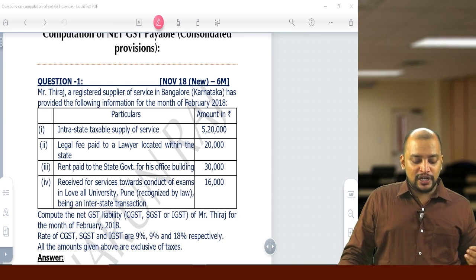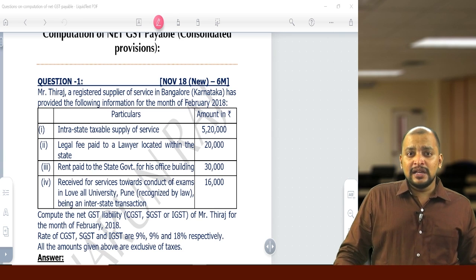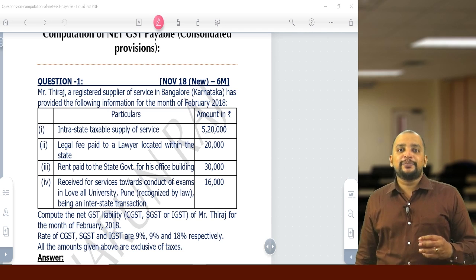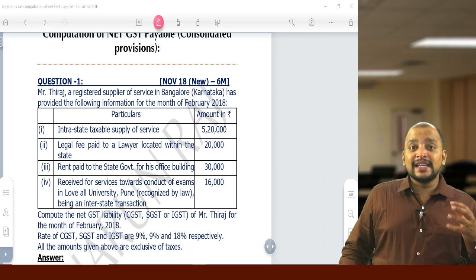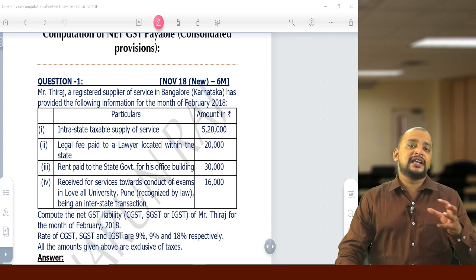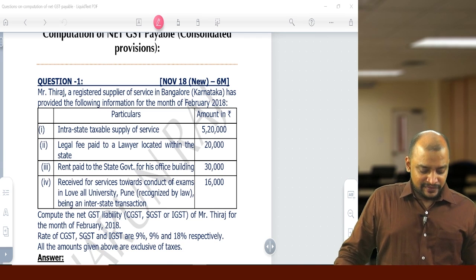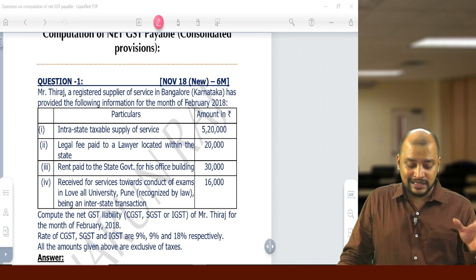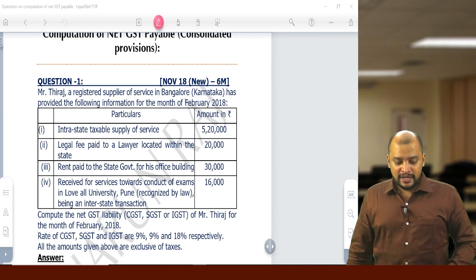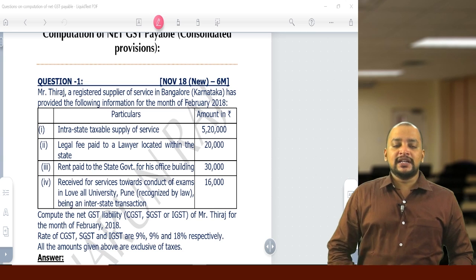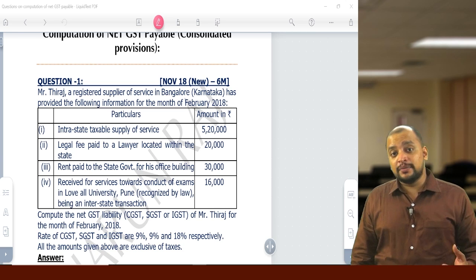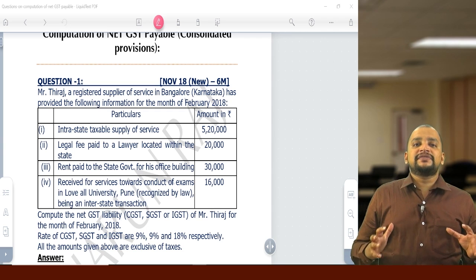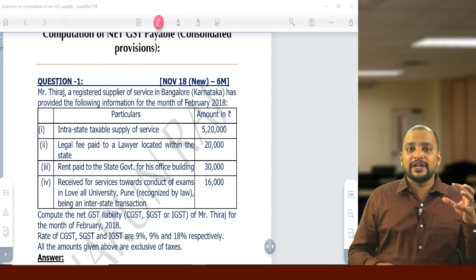Legal fee paid to a lawyer located within the state. So legal fee paid to a lawyer is covered under RCM. Services provided by an individual advocate or firm of advocates will either be exempted or covered under RCM. Okay, so that we need to see. It will be covered under RCM, but it is within the state, so CGST, SGST. Rent paid to state government for his office building. Services provided by government to a business entity are also covered under RCM. So there is a list of services which are covered under RCM. That point we need to know.